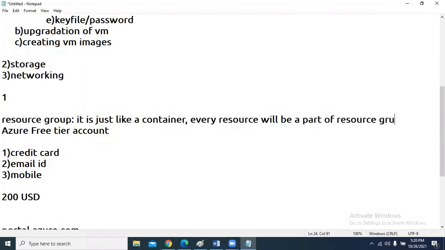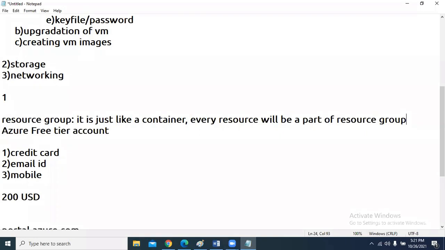Now suppose I am going to create a virtual machine. Virtual machine is a part of a resource group. Tomorrow in the morning I may create a virtual network. Virtual network is a part of your resource group. I may create storage. Storage is a part of your resource group. Like that, the basic entity that we are going to create in Azure for the first time is a resource group.